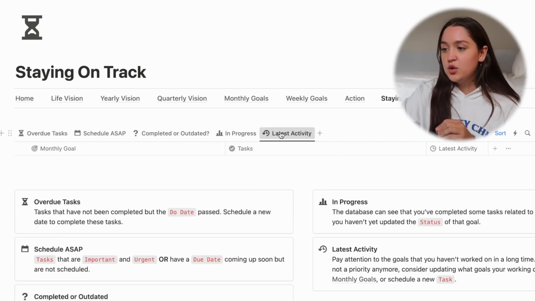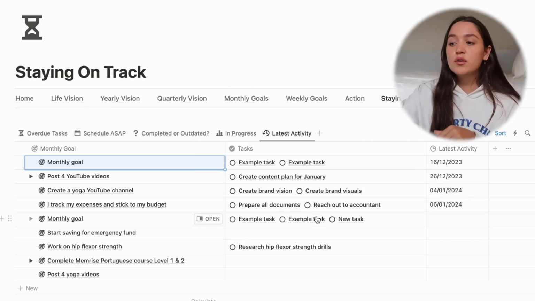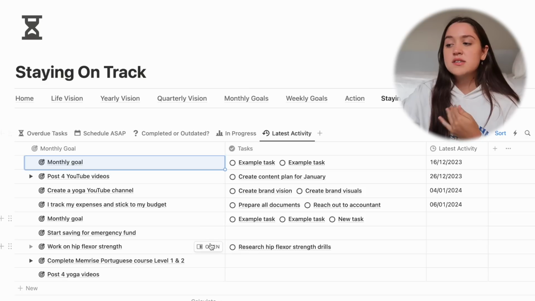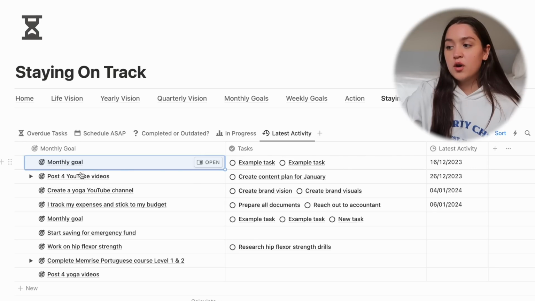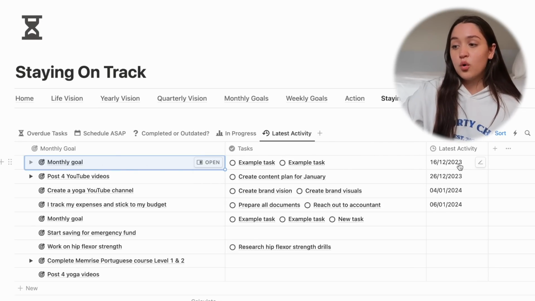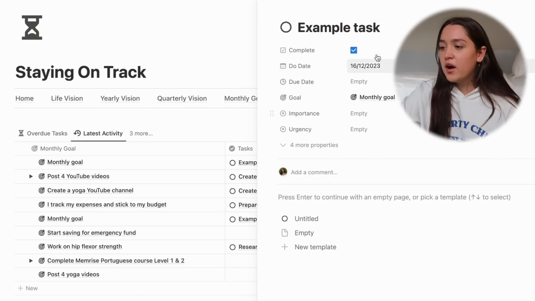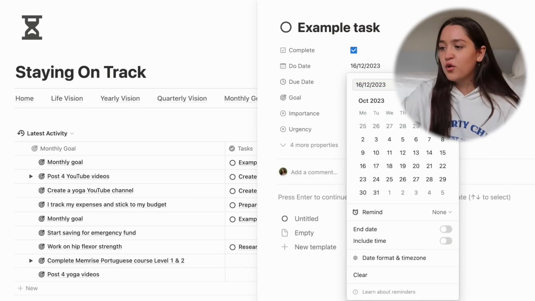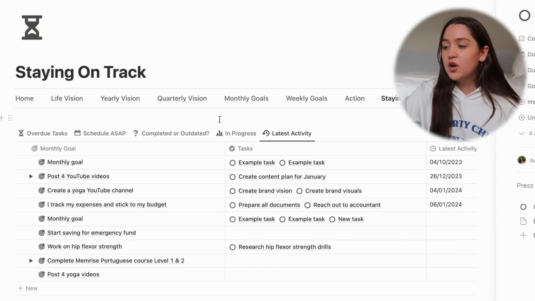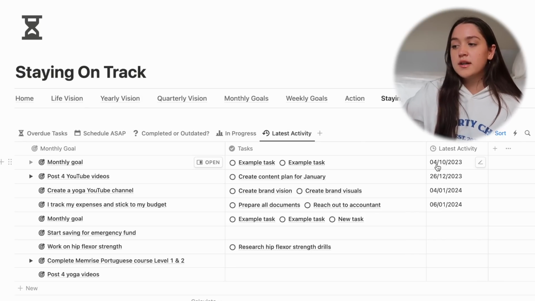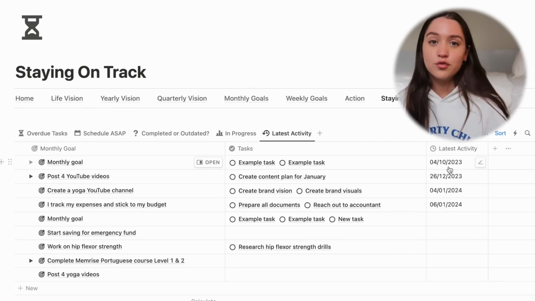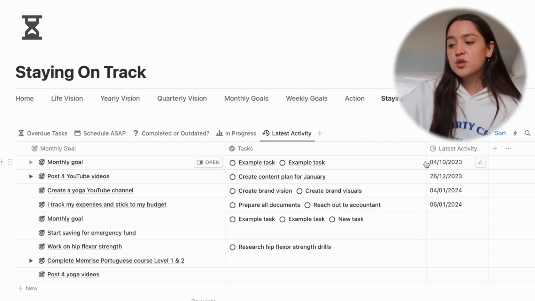And our last view is latest activity. This is the only view that will never be empty because it just sorts your goals by the latest activity. So here you can check when the last time you worked on this goal was. So this is automatic by the task. If I go now and change this to like the 4th of October, it's gonna now automatically change to 4th of October, and it's gonna say that I haven't worked on that goal in over 2 months. So this is just a way to keep track.